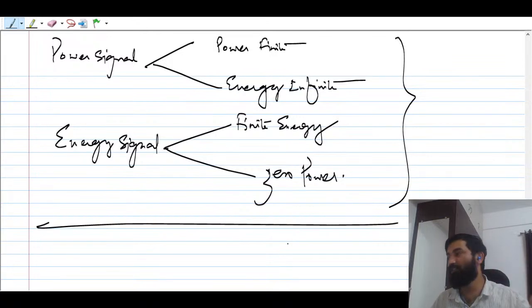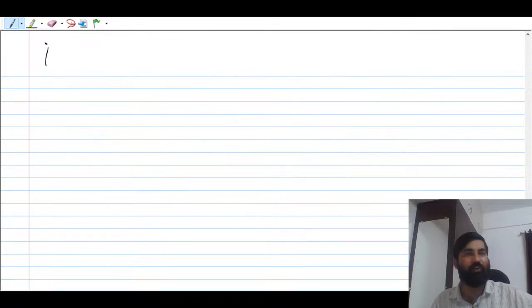So energy and power are very important aspects. You should know the periodic signal as well, because all periodic signals are power signals. This statement is very important, guys. All periodic signals are power signals. This statement you can note down.